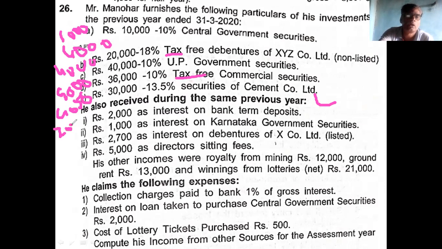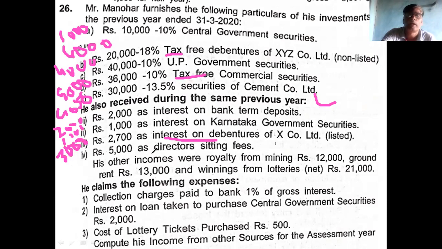It will not be grossed. And second, 1,000 Karnataka government is there. That is also not grossed up. Then 2,700 interest is there. This 2,700 is from debenture, so you gross it up, and its income will be 3,000.